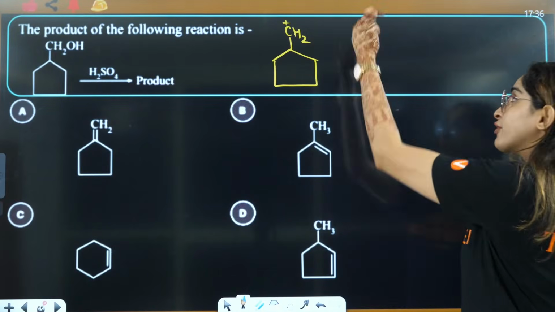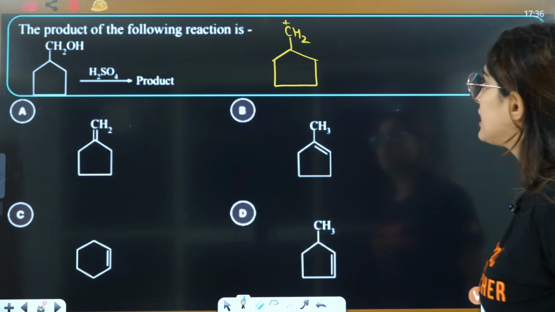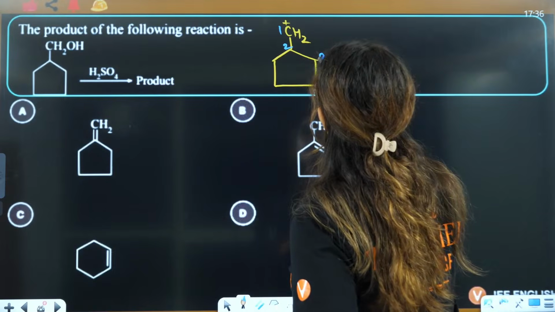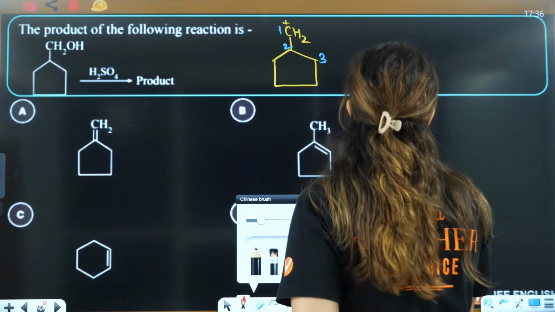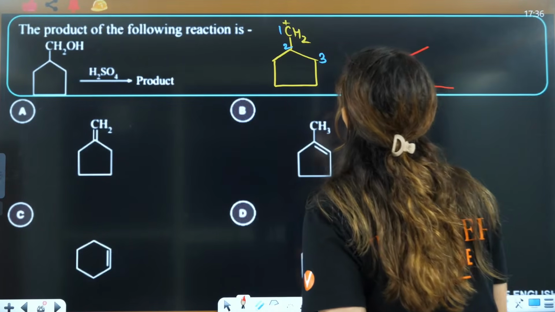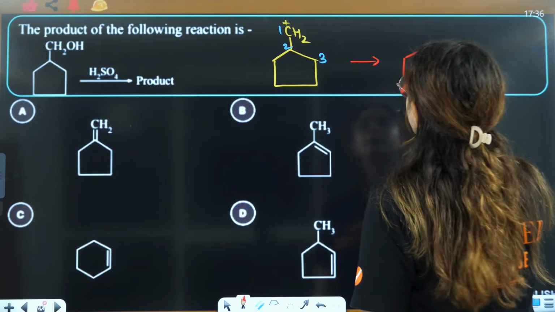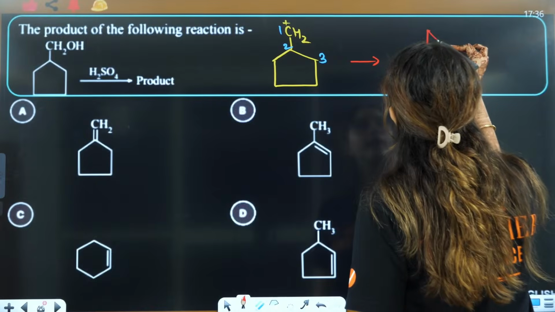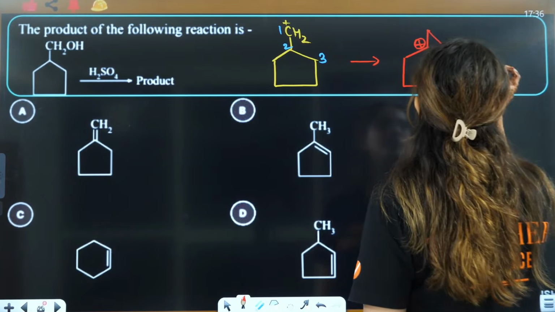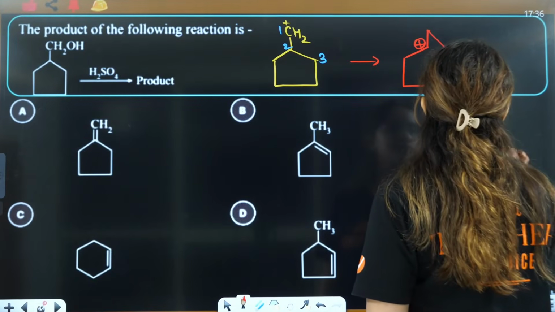Because here if you form a carbocation, there is a chance of ring expansion. That's why you will form a carbocation. This will be 1, 2, 3. What will happen here? The bond of 2 and 3 will break and this will attach and this will be shifted to the second position. So you will have this kind of situation, right?